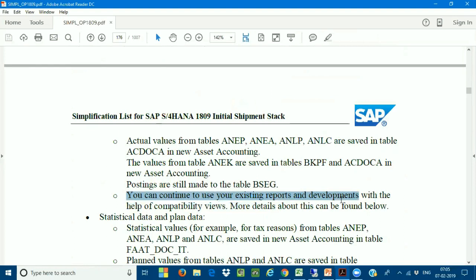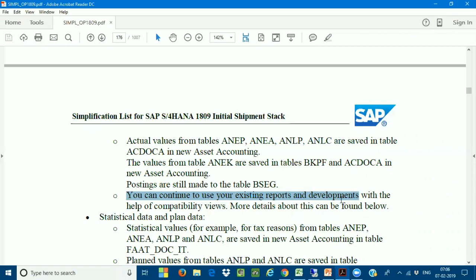You can use those existing reports because I told you that we are going to be running custom code migration. We are going to run a custom code tool. This custom code tool will identify all the Z tables, Z reports and Z developments, and it will check the compatibility and make sure that these reports are going to be available in SAP S/4HANA. I told that.